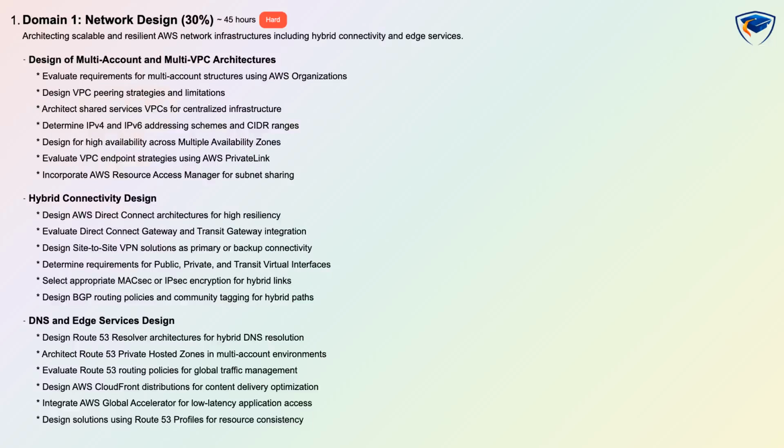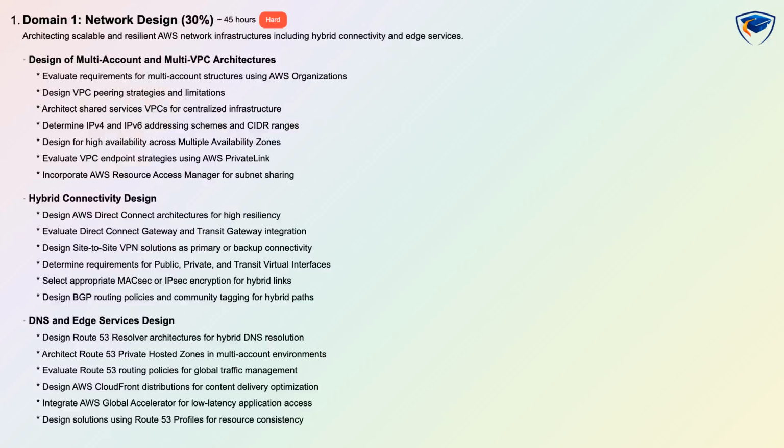You will also design hybrid connectivity using Direct Connect and Transit Gateway integrations, and site-to-site VPN as primary or backup. Choose MACsec or IPsec where appropriate. Plan BGP routing policies and community tagging, and evaluate VPC endpoint strategies with AWS PrivateLink and subnet sharing with AWS Resource Access Manager.